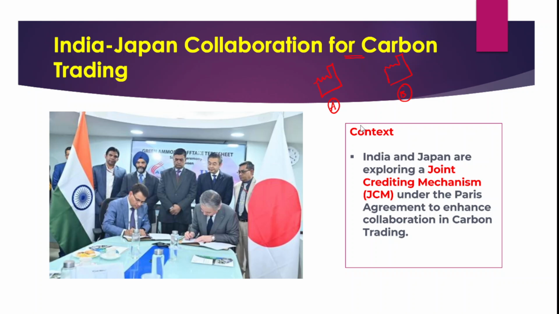Under carbon trading, what generally happens is that industry A invested in advanced technology, and this advanced technology has resulted in energy efficiency. It has been using fewer fossil fuels, so it has fewer emissions. Apart from that, it has also been using renewable energy for its operations.